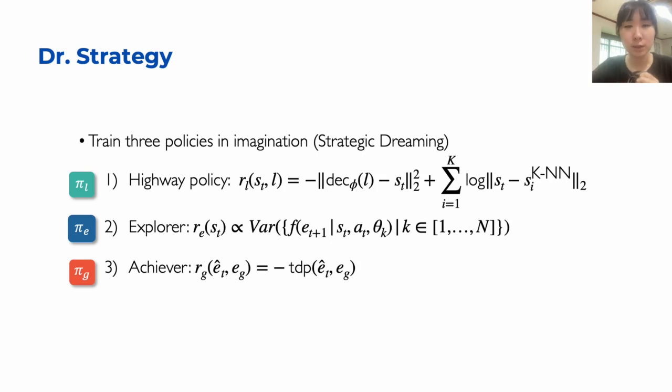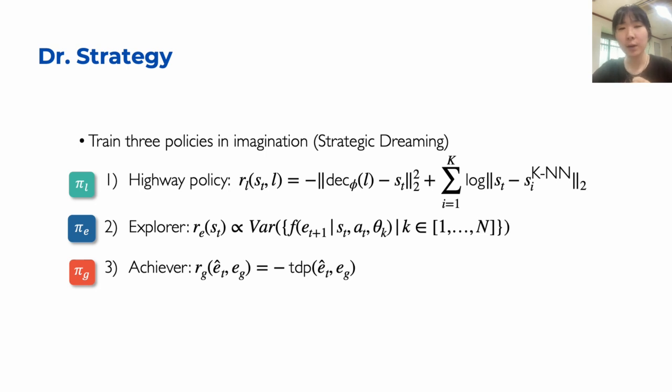There are three agents: Highway Policy, Explorer, and Achiever. During training time, Director Strategy explores the environment and gathers sample trajectories using the Explorer. The Explorer is trained to explore areas that are most unpredictable. We find this out by using an ensemble of neural networks, where the different networks try to predict the same state.